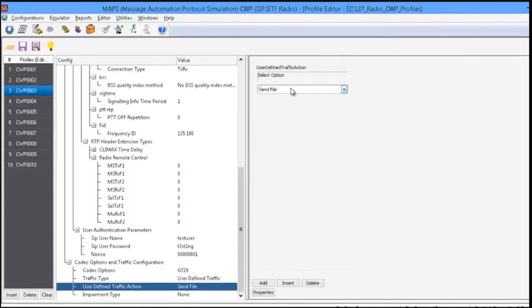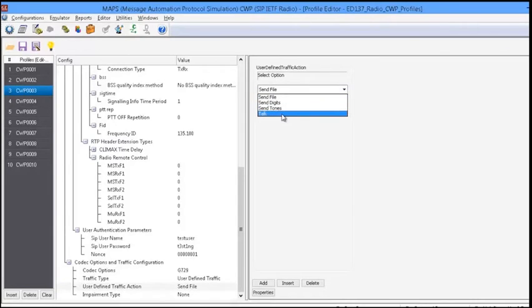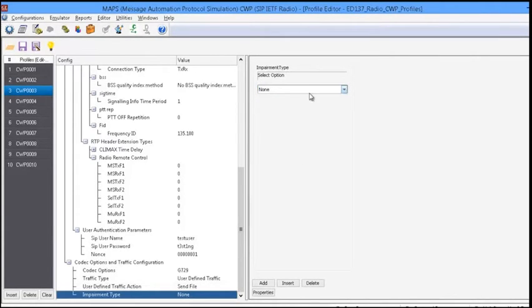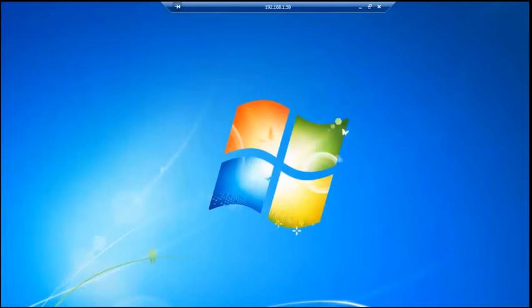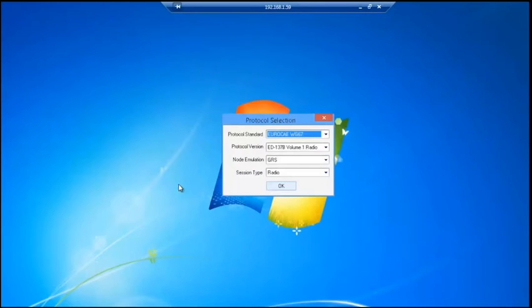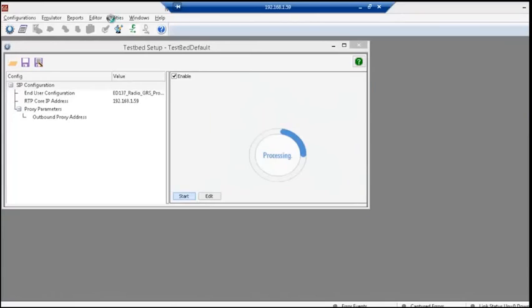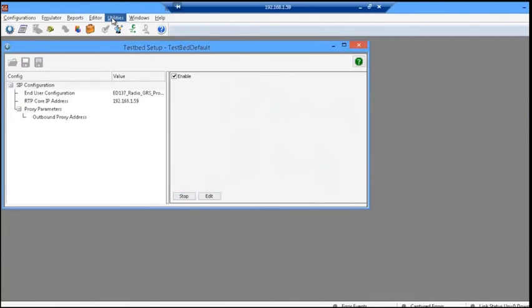We can even define the traffic, whether I want to talk using the microphone or transmit a pre-recorded file. We can even apply impairment types. The supported impairment types are packet loss, jitter, latency, etc. Now I will configure the other end, that is the radio emulator. Here I will select the node as GRS. Again we have to do similar end node configurations at the radio also.